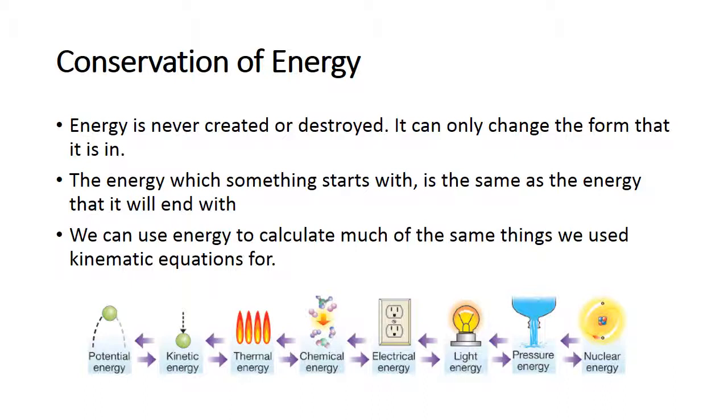So we can take a snapshot in the beginning, that's how much energy the system has in the beginning, and that energy will be equal to how much energy the system has at the end when we take a second snapshot. We can use energy equations to calculate many of the same things we use kinematic equations for. So we can calculate how high up a ball might go, or what the starting velocity or ending velocity of a projectile is. Here at the bottom, we see a lot of different forms of energy, and basically this diagram is showing that energy is not created or destroyed, it can just convert into different forms.